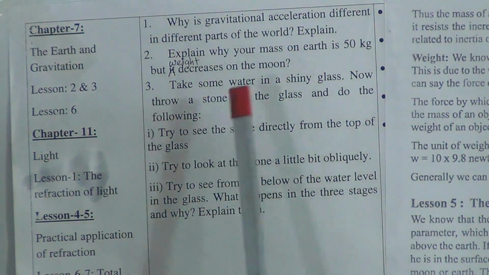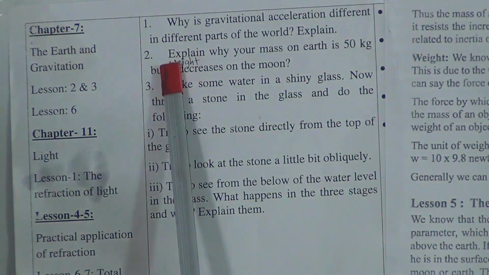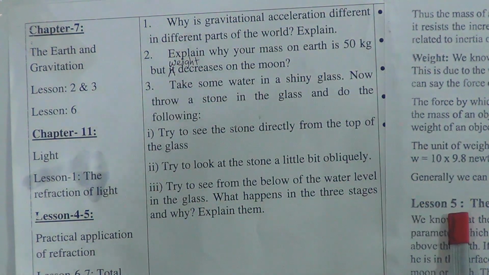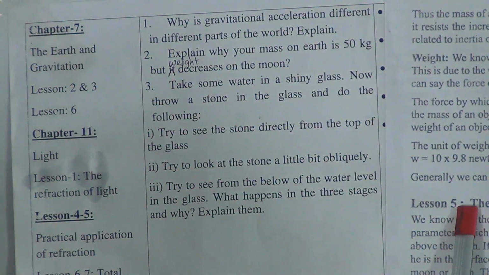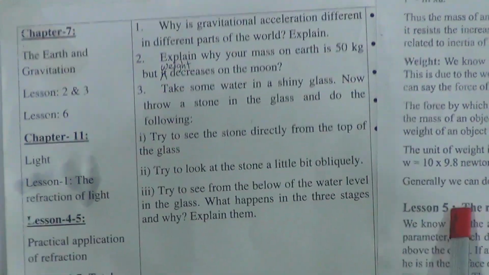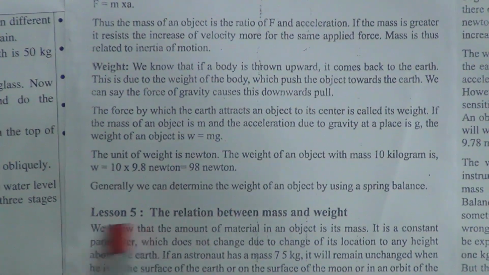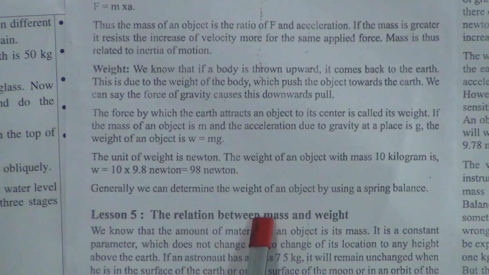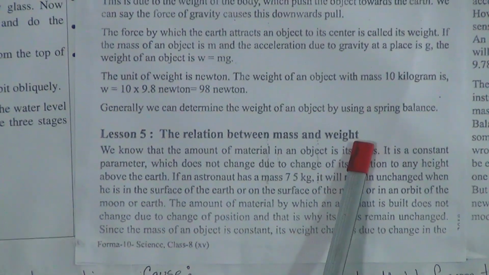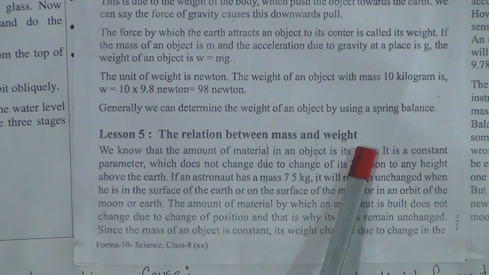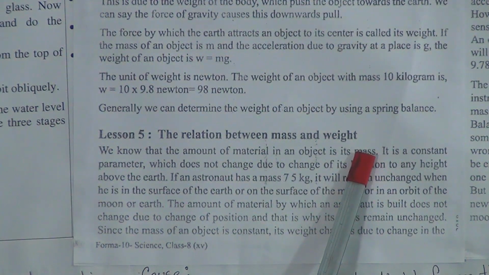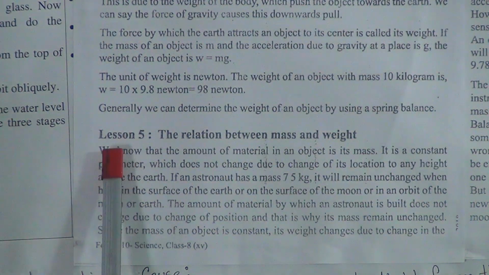Dear students, for solving the second question, we need lesson 5, which you have in your book on page number 73 and page number 74. You will get your answer from your textbook, lesson 5, the relation between mass and weight. The question is, explain why your mass on the earth is 50 kg but weight decreases on the moon.